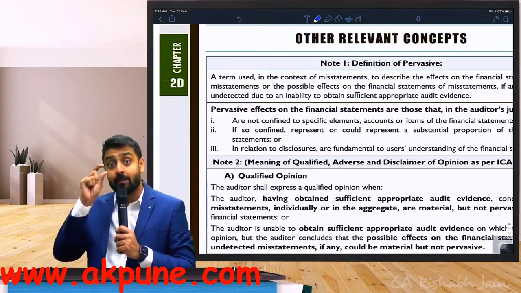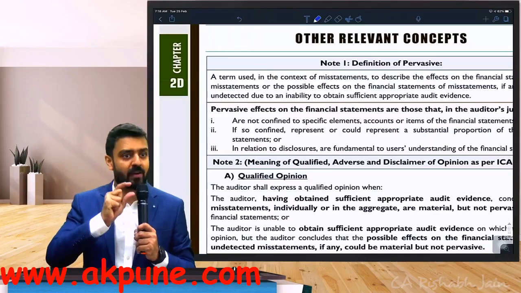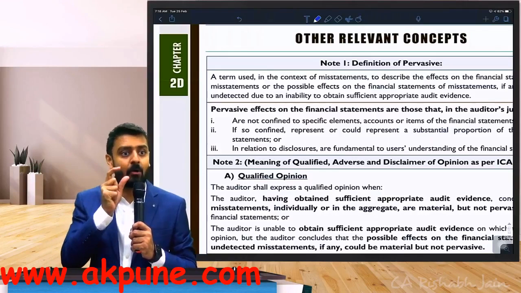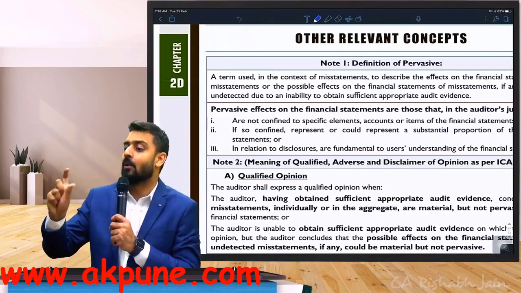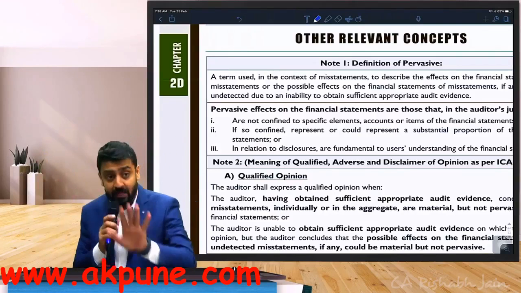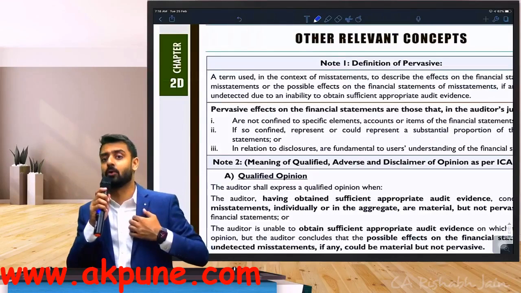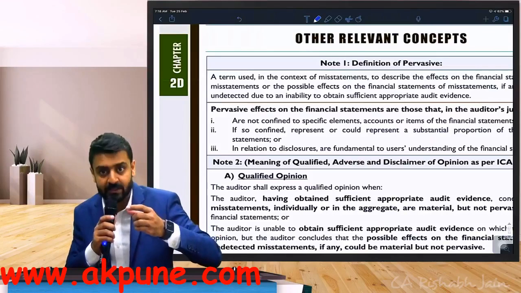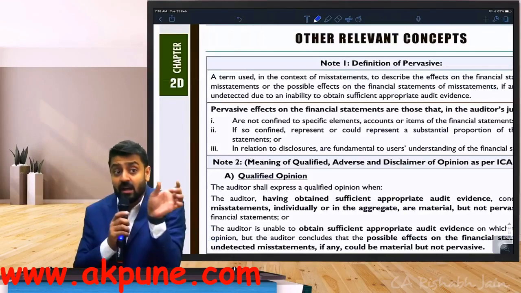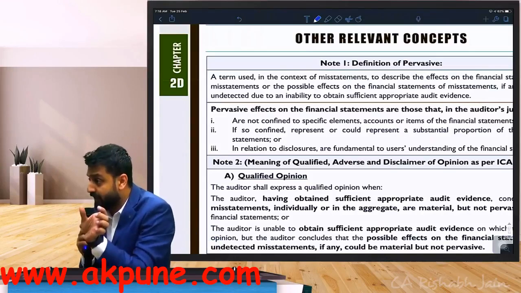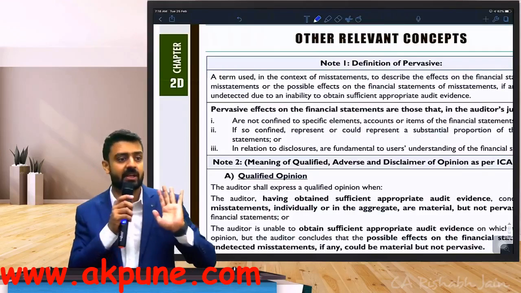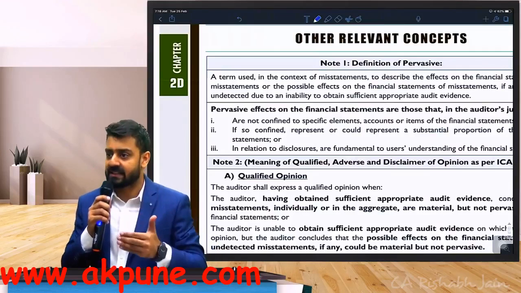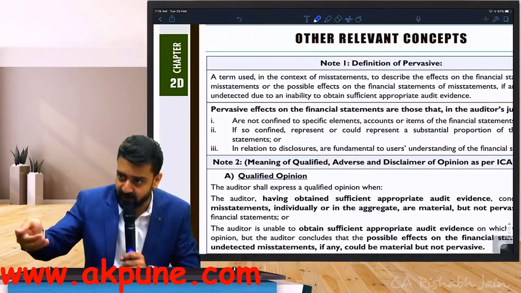So I need to know the amount of overvaluation or the amount of undervaluation, and I will compare that amount with the entire financial statements and actually see whether this amount is a material amount or not. So remember, pervasive is used only and only in the context of misstatements to evaluate what, sir? Effect or possible effect of what, sir? Misstatements on financial statements. Now, sir, how do we decide whether this effect is pervasive or not?